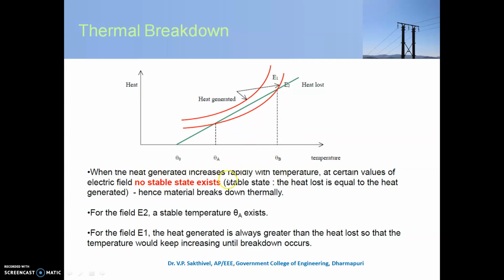Here you see that when heat generated increases rapidly with the temperature, at a certain value of electric field, no stable state is going to occur, which is here. This is your E1. After this, the heat generated would be much higher than the heat loss curve, and then the breakdown will occur.